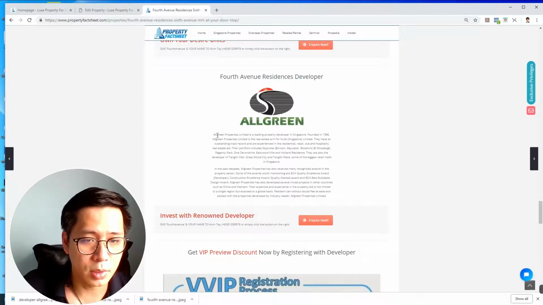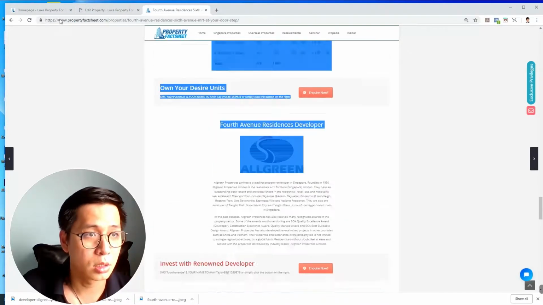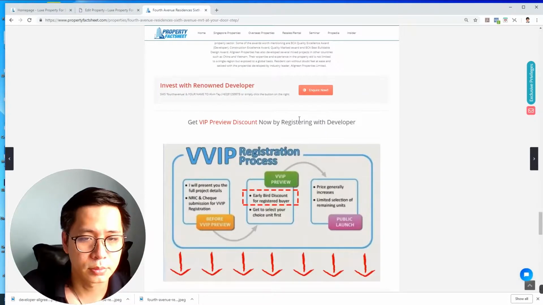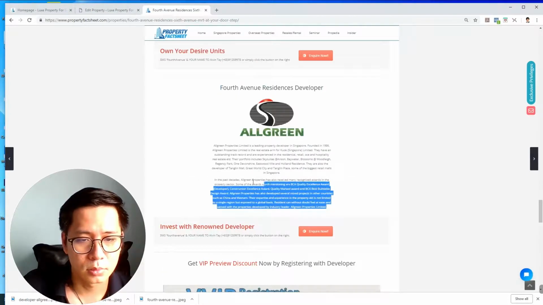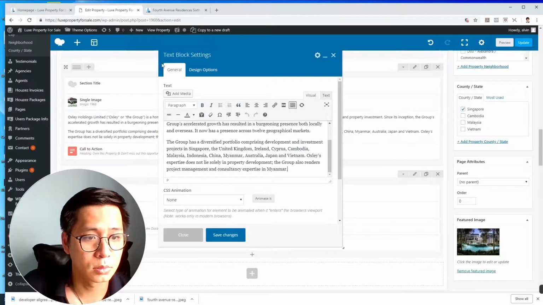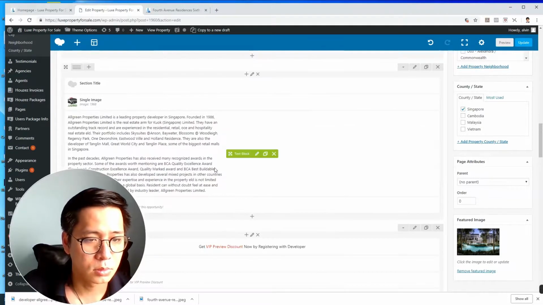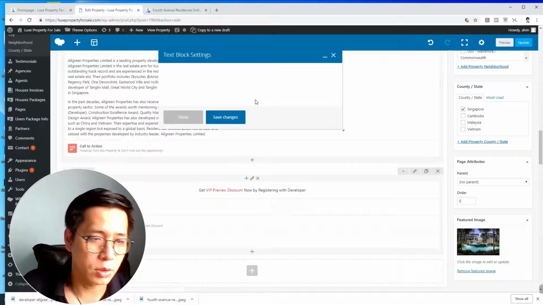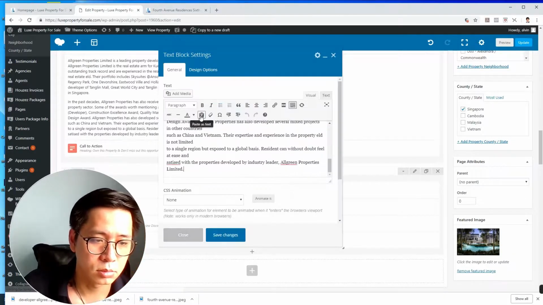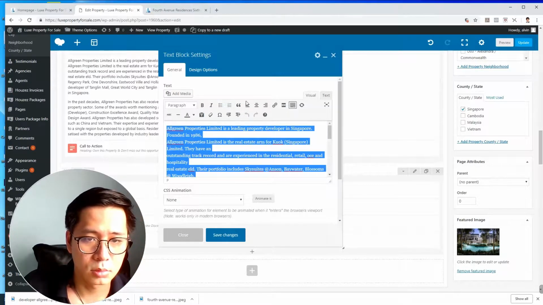So some information about the developer. Okay. You might want to format it. Combine center.